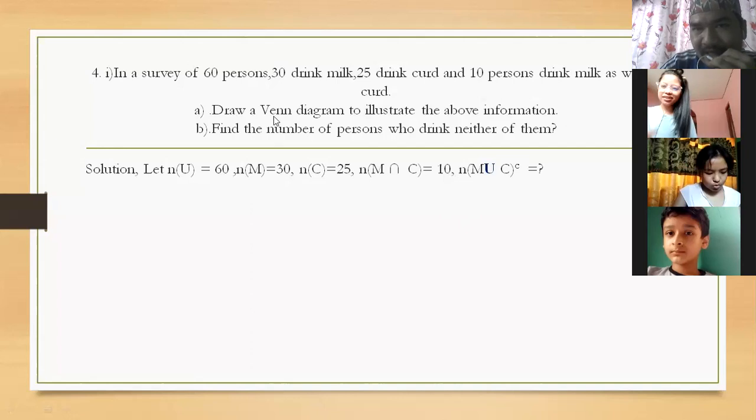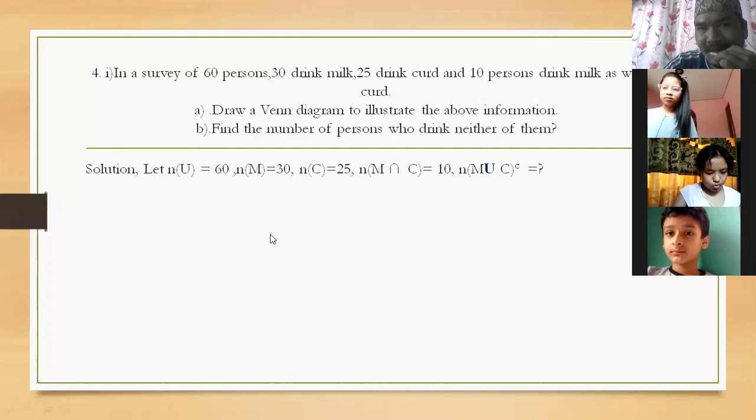And the question is asking us to draw a Venn diagram and illustrate the above information. It is also asked to find the complement of the union, that means those who don't drink milk or curd. The complement means the number of persons who drink neither of them, neither milk nor curd.